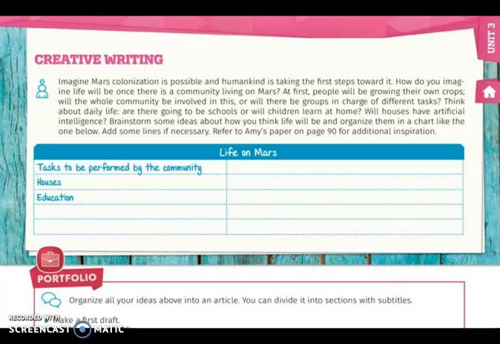Okay guys, we're going to start working on the creative writing page. I remember that we did the first exercise yesterday. What you have to do right here is only to complete the chart. If it's missing something, remember that you should imagine that you are going to live on another planet, specifically Mars. So you have to imagine what the tasks of the community will be, how the houses will be, the education, and you should also add two more characteristics. We talk about the government and the public services.